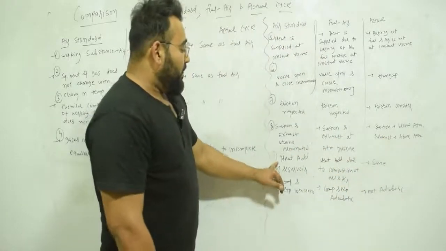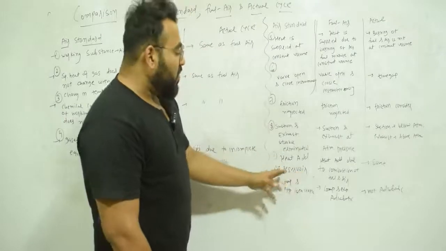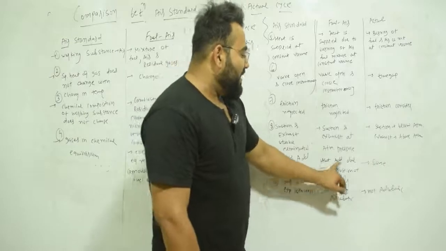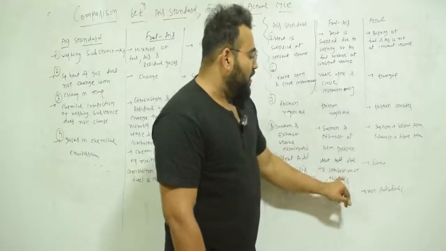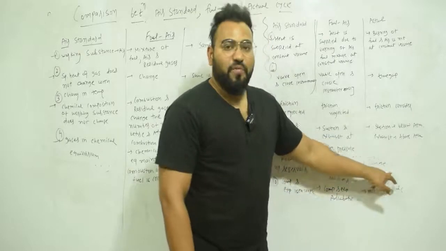Ninth point, in air standard cycle heat is added by a reservoir. So there is a reservoir which adds the heat, whereas in fuel air cycle heat is added due to the combustion of fuel and air, and the same for actual cycle, heat is added due to the combustion of fuel and air.